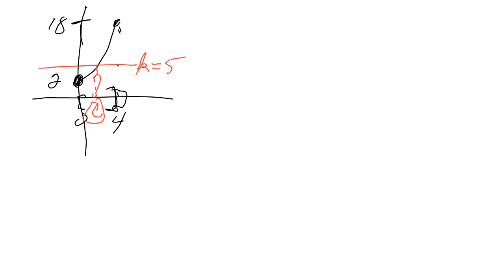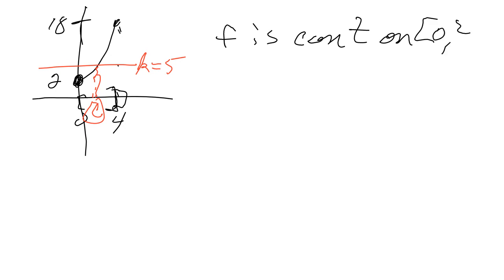So first of all, I've got to show that f is continuous on the closed interval 0 to 4, and it is. Why? Because it's a polynomial, right? So it's continuous on all real numbers. f was x squared plus 2. That's a polynomial.